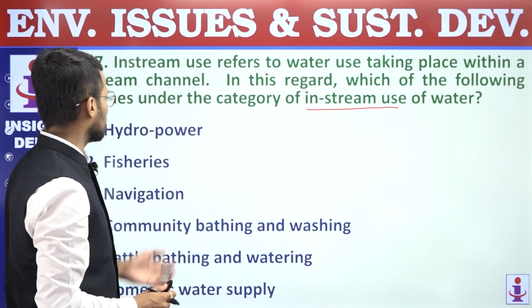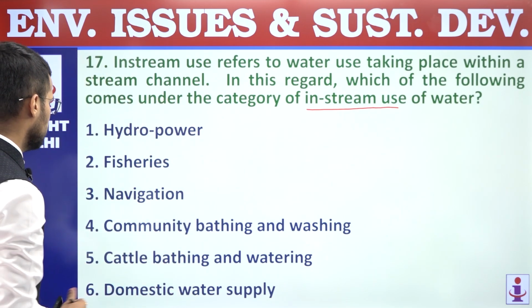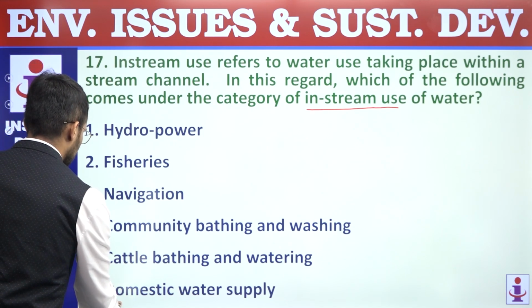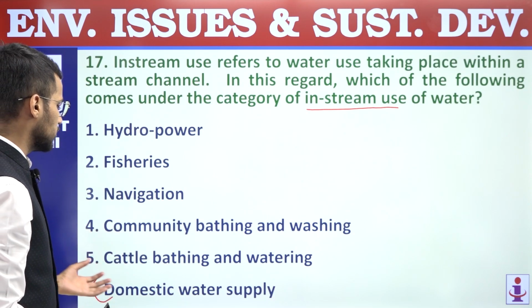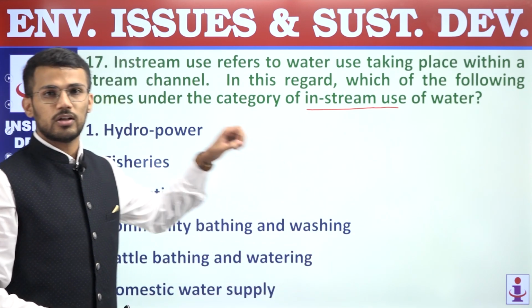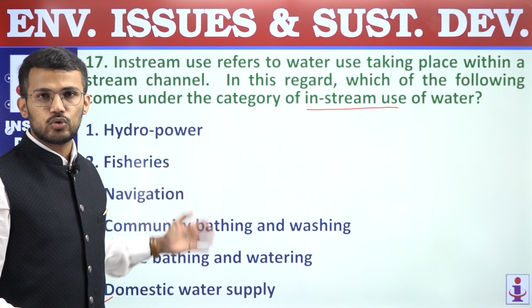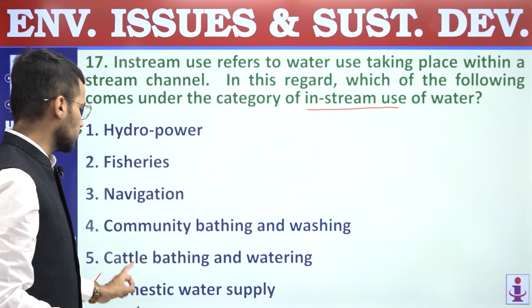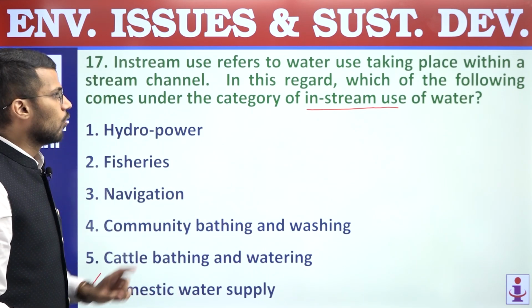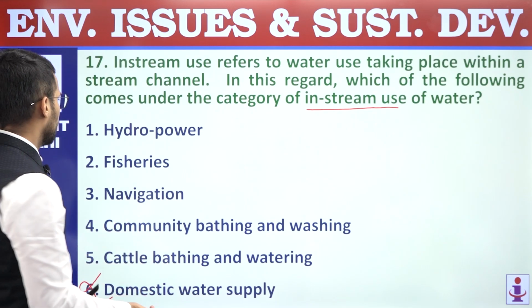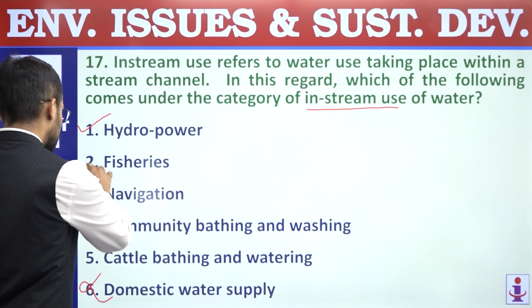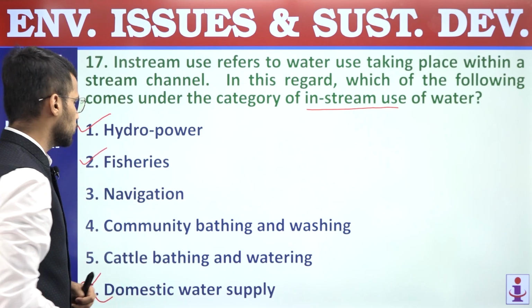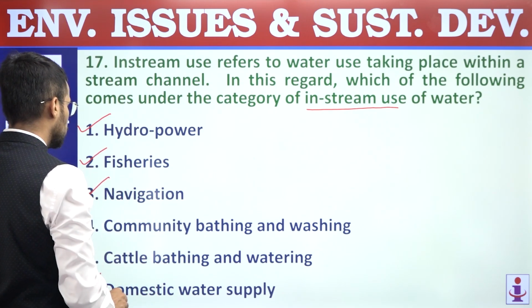So domestic water supply is not in-stream use of water, because for domestic water supply we take water from the stream and it is supplied to the locality, and that's why it is not in-stream water use.